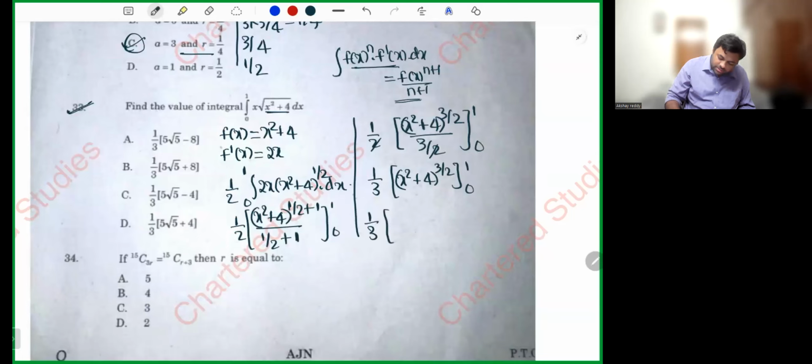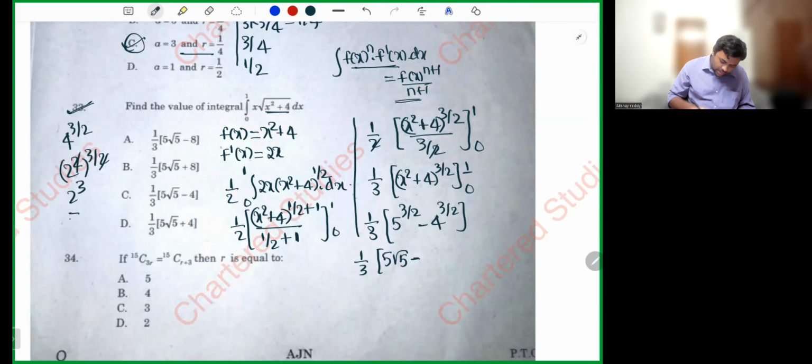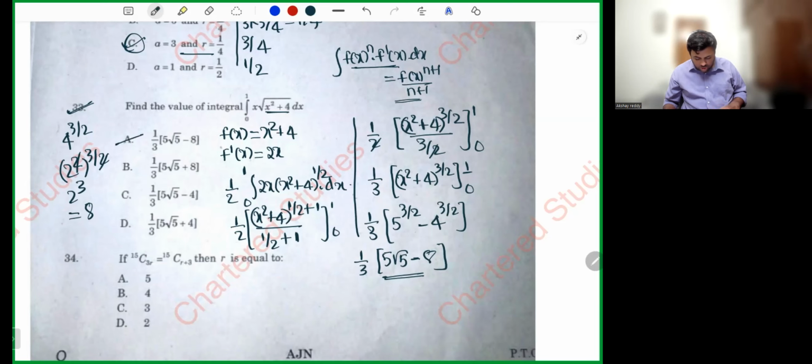1 by 3 into, first let me substitute the upper limit. What is 1 square? 1. 1 plus 4, 5. 5 power 3 by 2. Minus 0 square is 0. 0 plus 4, 4. 4 power 3 by 2. 1 by 3 into 5 power 3 by 2, I'll write it as 5 root 5, minus 4 power 3 by 2. How can I write 4 power 3 by 2, my dear friends? 4 you can write as 2 square whole power 3 by 2. Square and square cancel. 2 cube, which is 8. Minus 8. So 1 by 3, 5 root 5 minus 8. Simple.